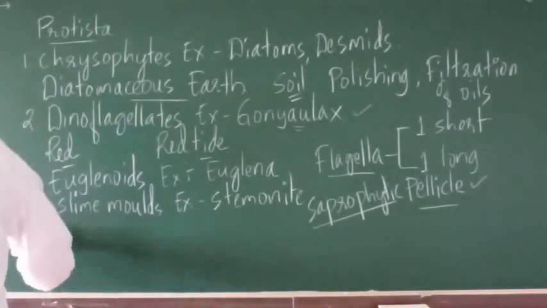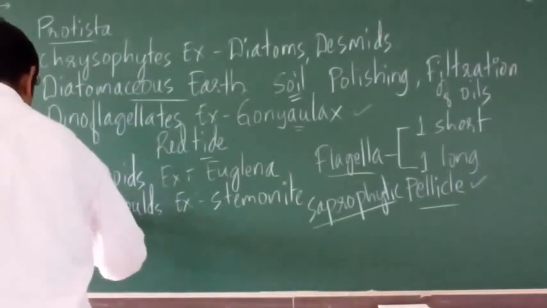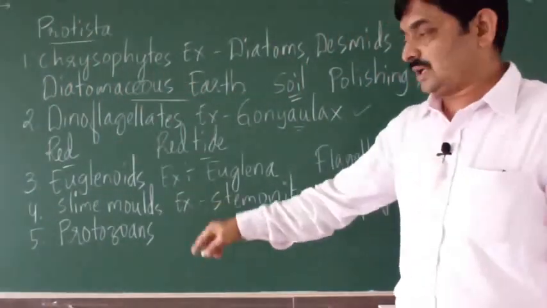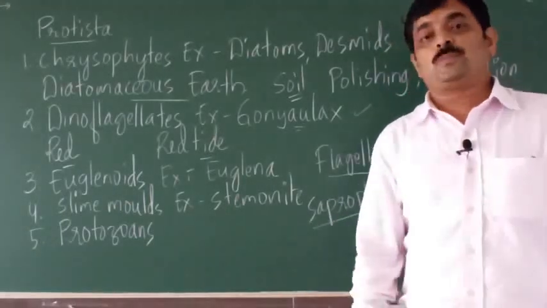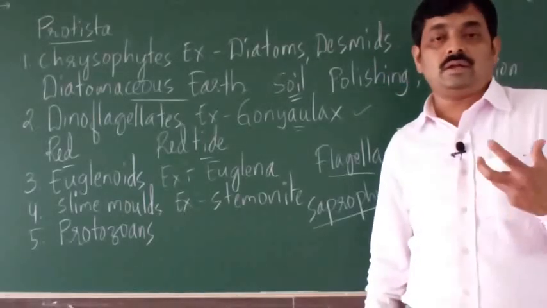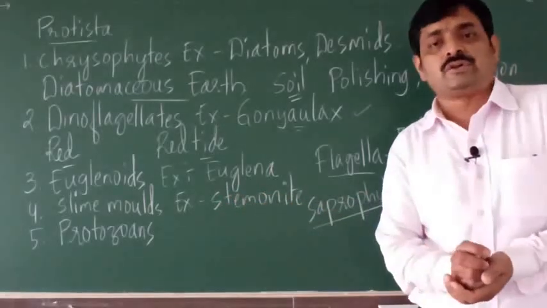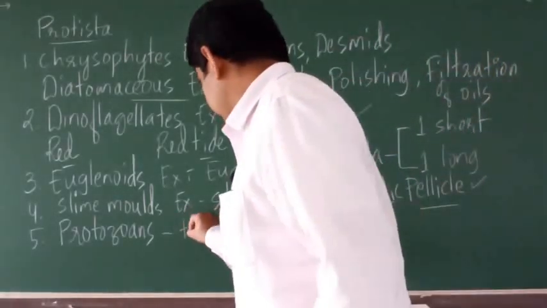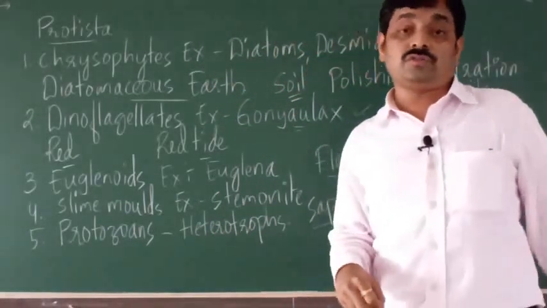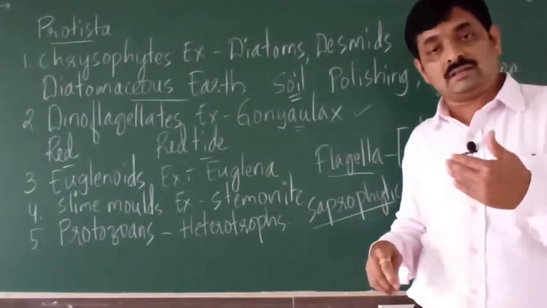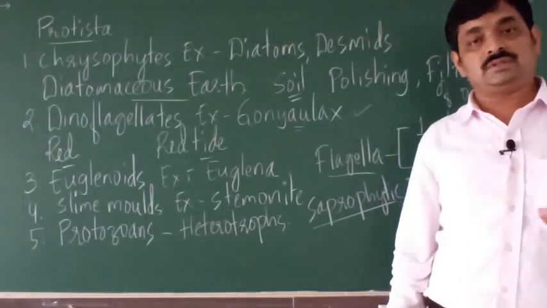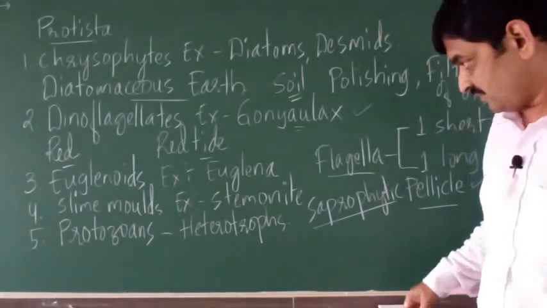Then the fifth group of Protista are protozoans. Now these protozoans are again unicellular, that is single cell, and they are heterotrophs. So all protozoans are heterotrophs because they depend on other animals. Now these protozoans are further divided into different groups. So we shall consider the groups of protozoans.